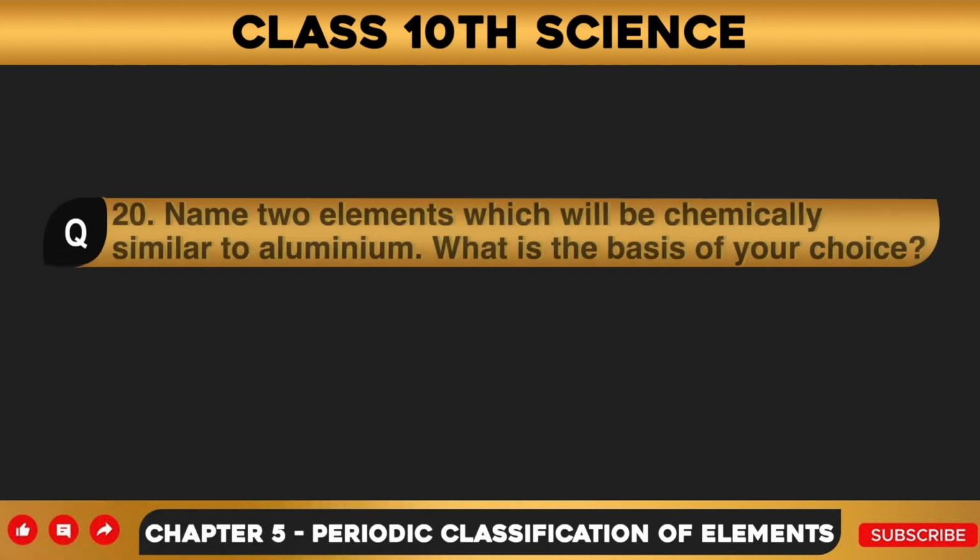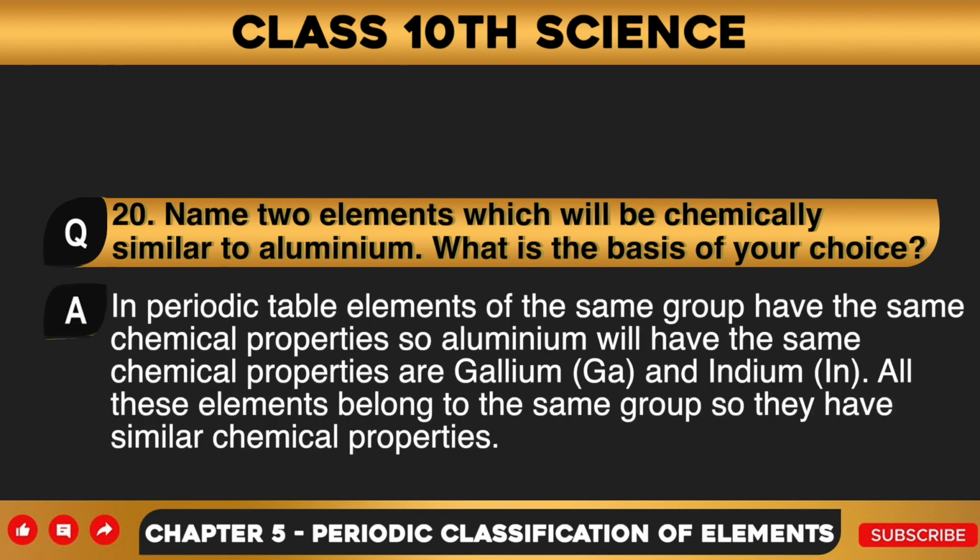And here is the last question. Name 2 elements which will be chemically similar to aluminium. What is the basis of your choice? Answer to this question is in the periodic table, elements of the same group have the same chemical properties. So aluminium will have the same chemical properties as gallium and indium. All these elements belong to the same group, so they have similar chemical properties.